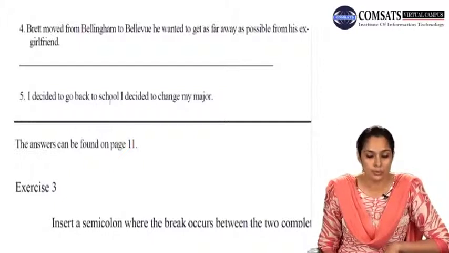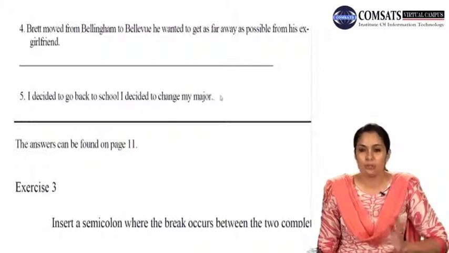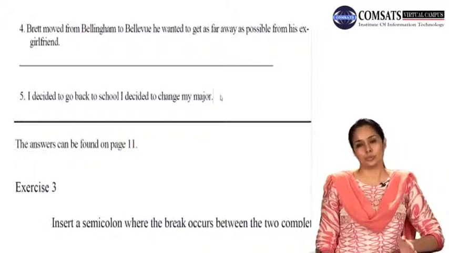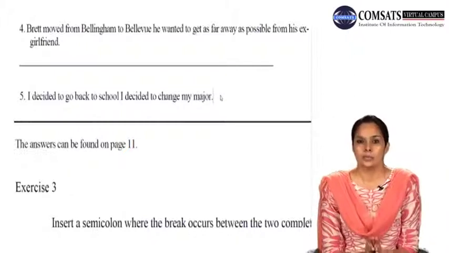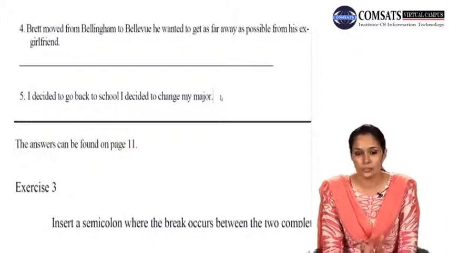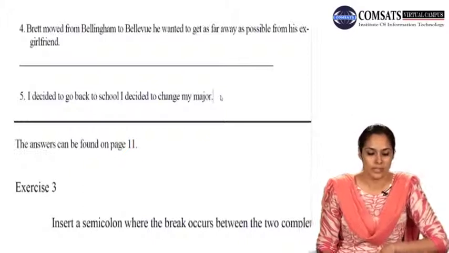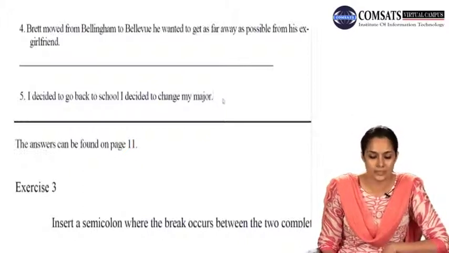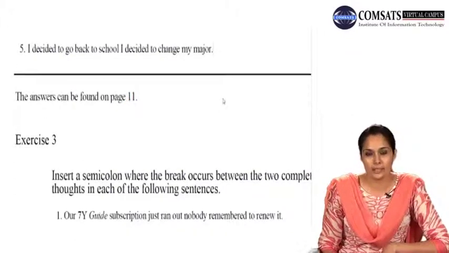I decided to go back to school and I decided to change my major. Now these are the two things that he or she wanted to do. So it's a kind of list. So you will add and in the middle. That is going to be the best connection you can have with these sentences.